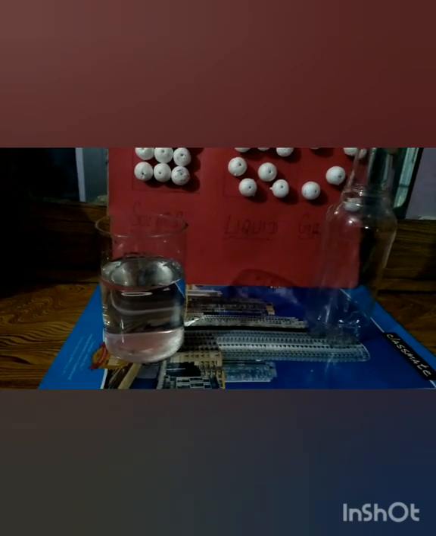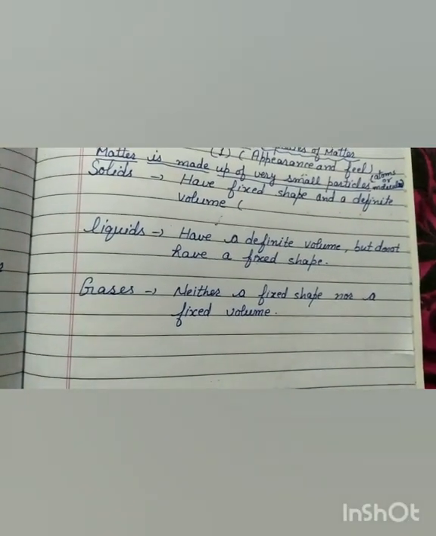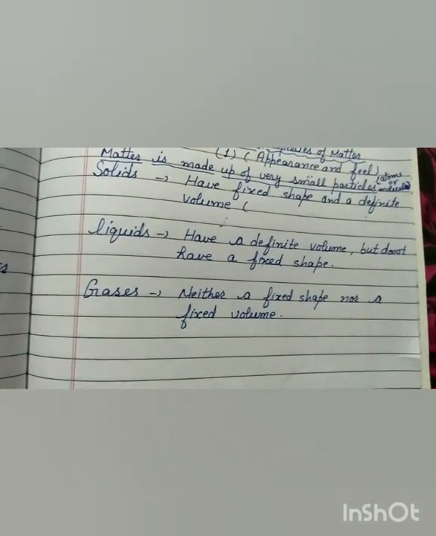If you pour this liquid into another container, it will take the shape of that container, but when you find the volume of all these, it remains the same. So this activity shows that liquids have a definite volume but not a fixed shape.